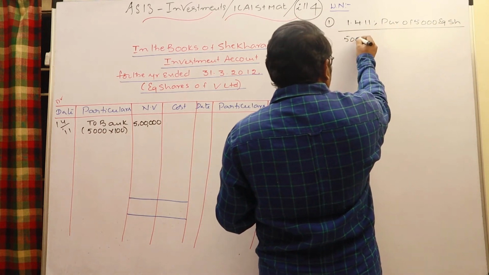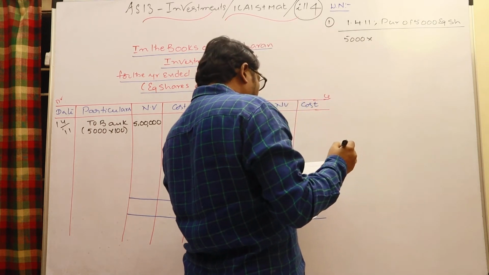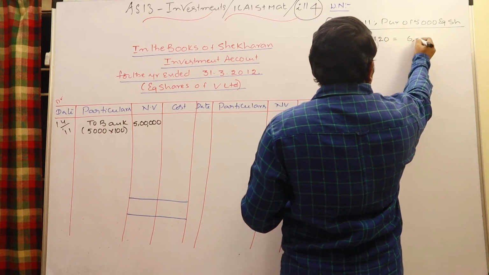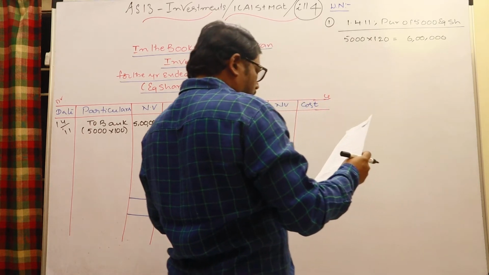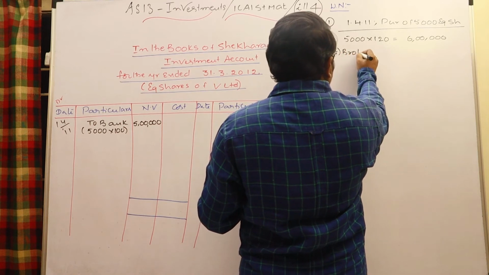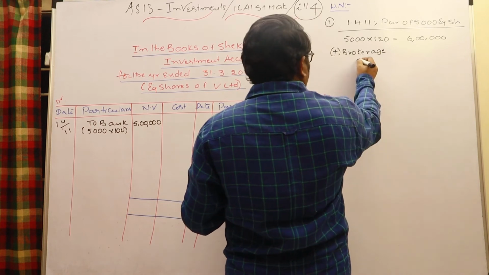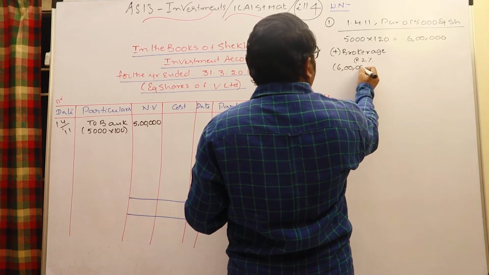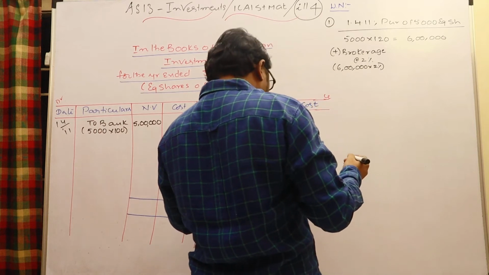5,000 equity shares purchased at 120 is 6 lakhs. 5,000 into 120, 6 lakhs. Plus brokerage at the rate of 2%: 6 lakhs into 2% would be 12,000.